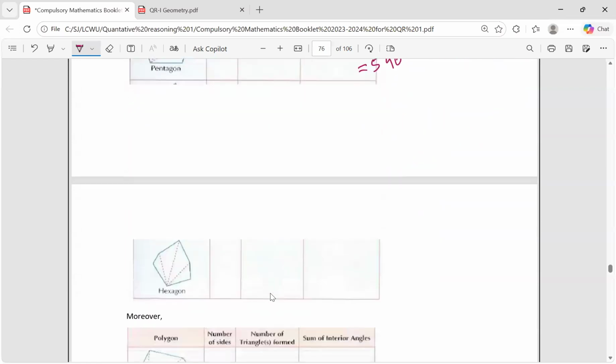The next figure is the hexagon. The number of sides in a hexagon is 6: 1, 2, 3, 4, 5, 6. The number of triangles you can form from here is 4. So the sum of the interior angles is 4 multiplied by 180, which is 6 minus 2 multiplied by 180. This is equal to 720.